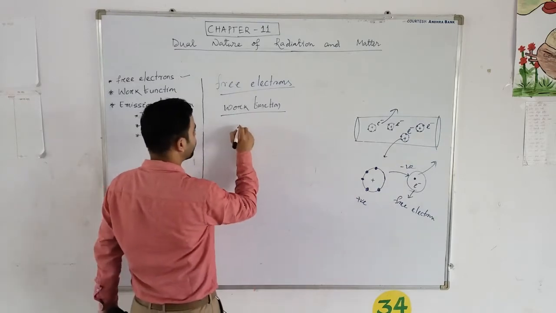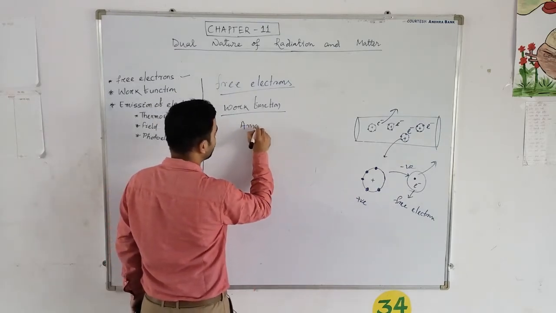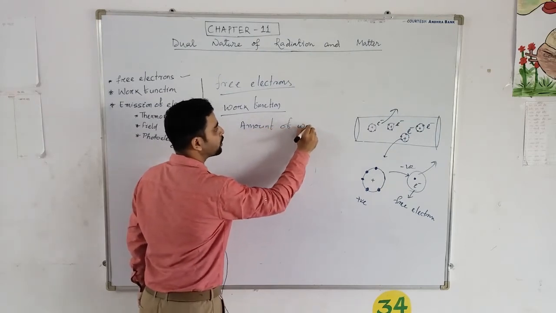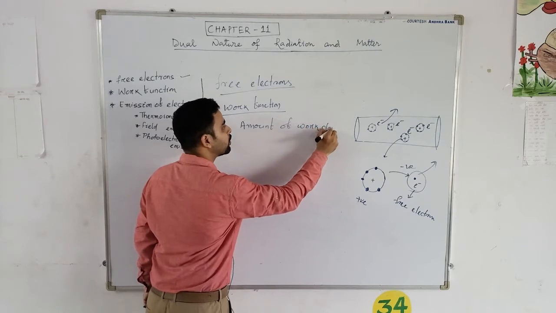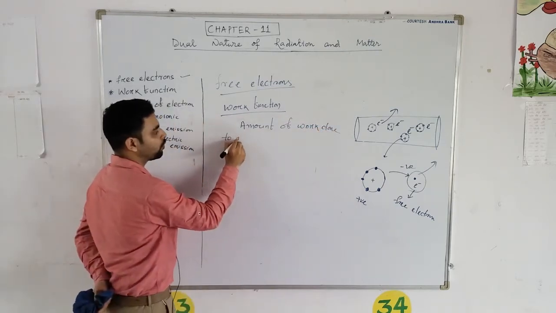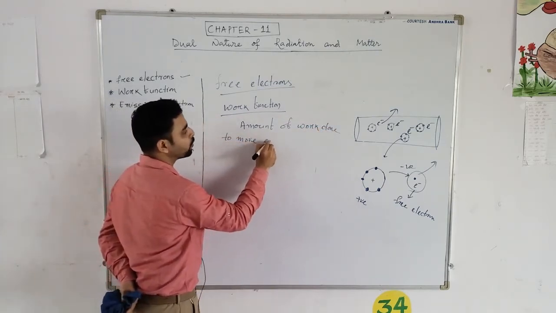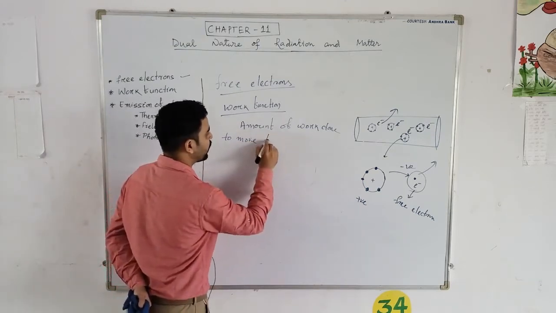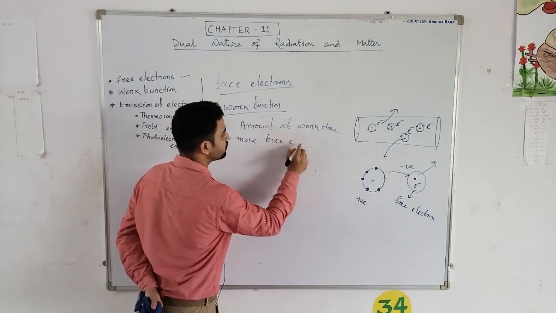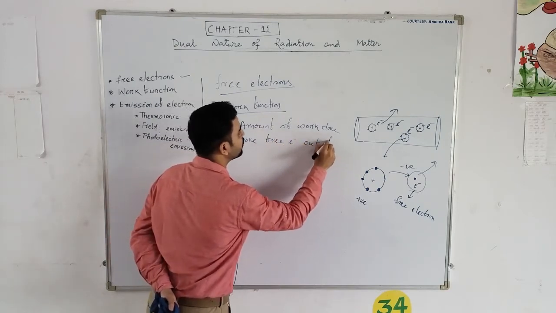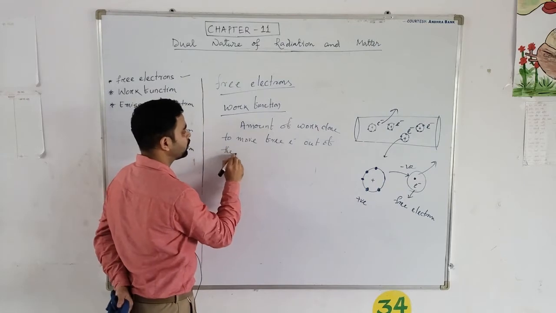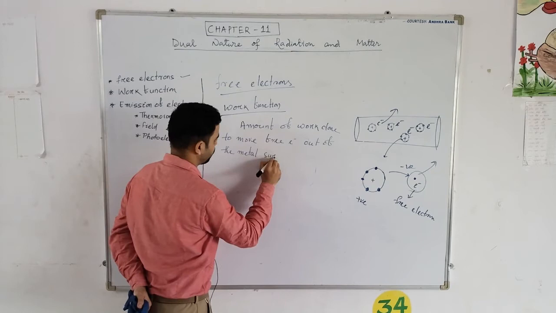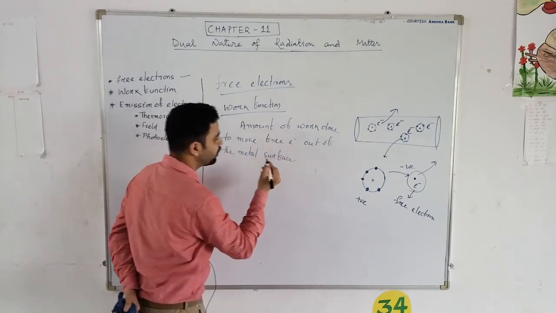Work function means the amount of work done to move electron, or I can say free electron, out of the metal surface.